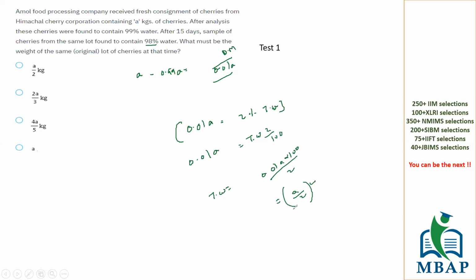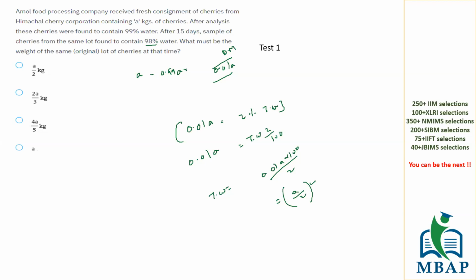Bhushan, Amisha? Amisha, what about you? Amisha is okay. So Amisha, you understood how did we get 0.01A?